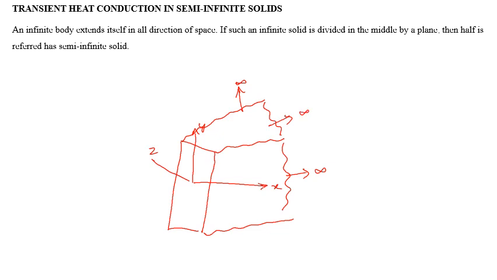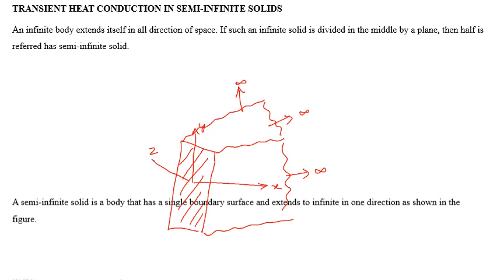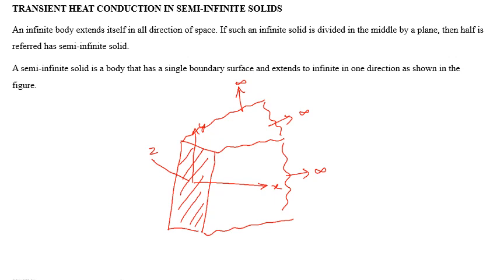It is an idealized body which we call a semi-infinite solid, because it extends to infinity in all directions except at a single plane. So a semi-infinite solid is a body that has a single boundary surface and extends to infinity in all other directions, right?